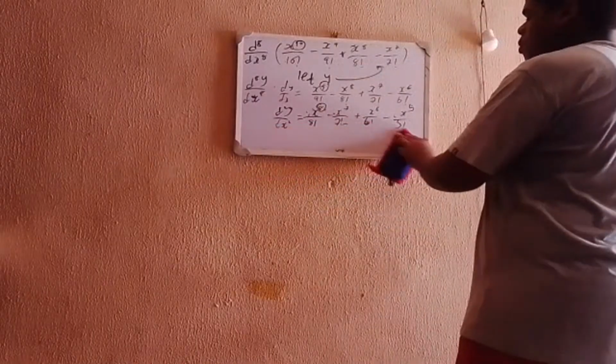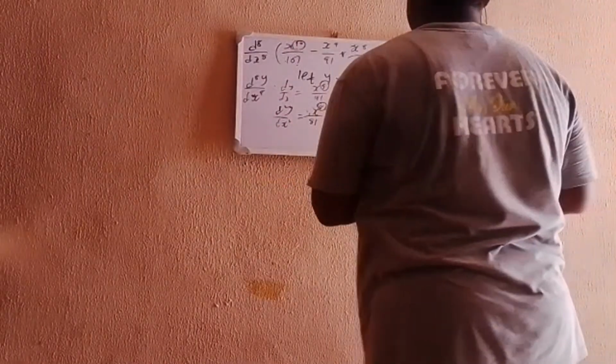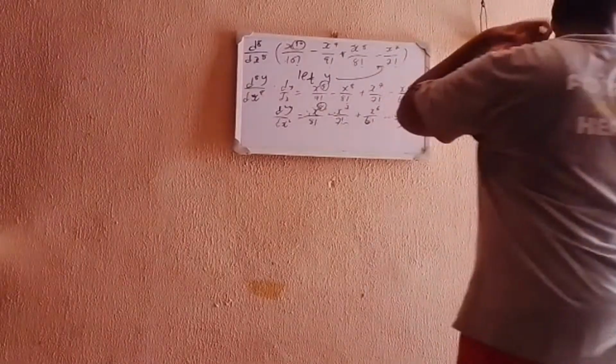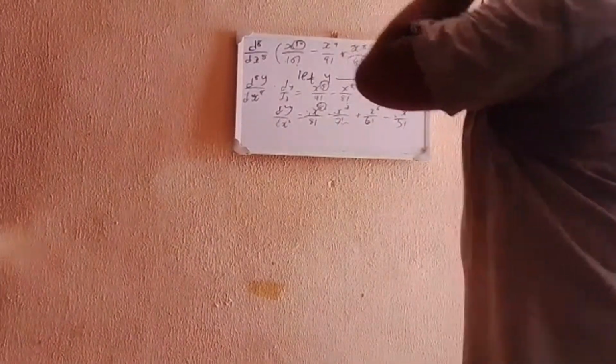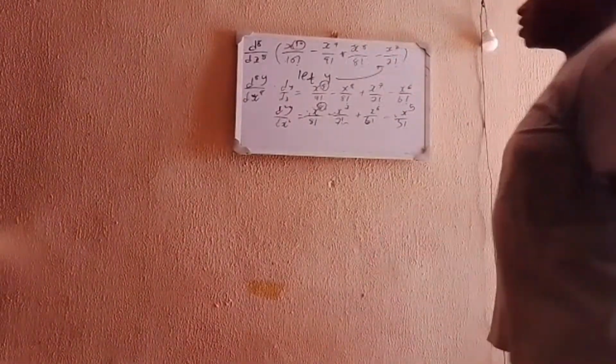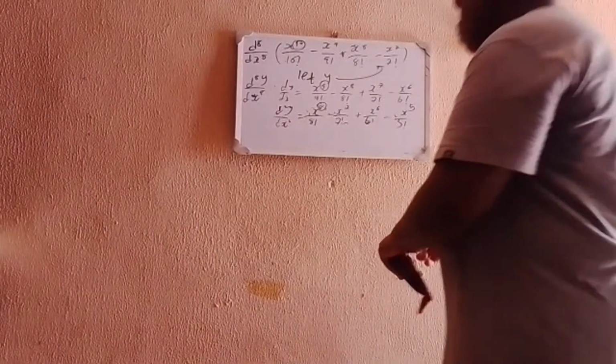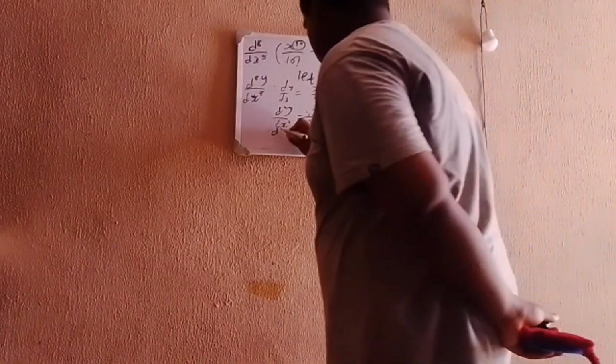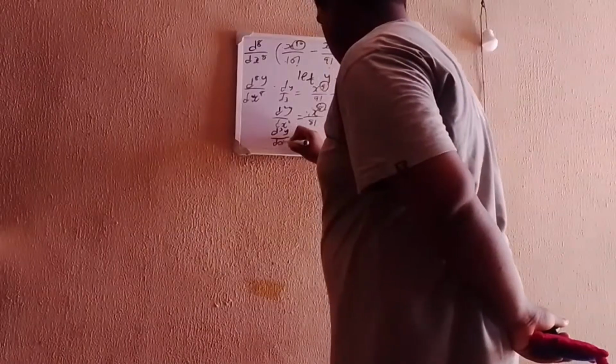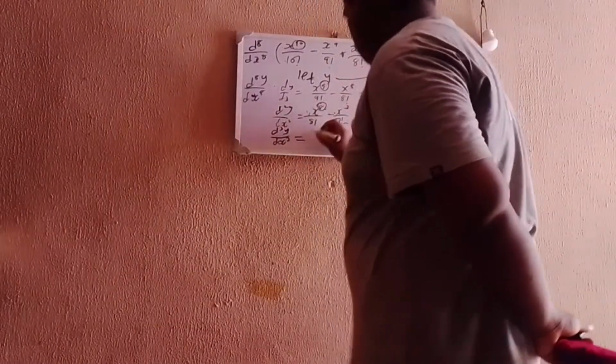For this one, you have all positive powers: 10, 9, 8, 7. So it keeps differentiating to the point when the terms cancel out, and at that point they all just become 0. So if you have to find the third derivative, there's no need to do any more solving. Just reduce the power by 1.